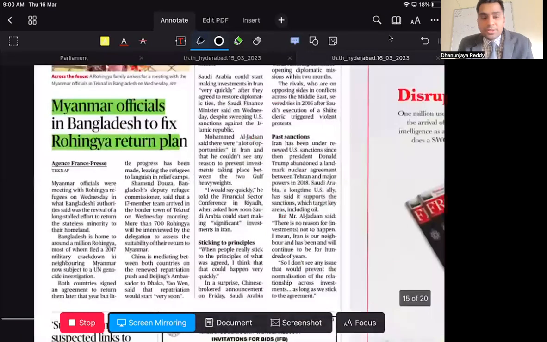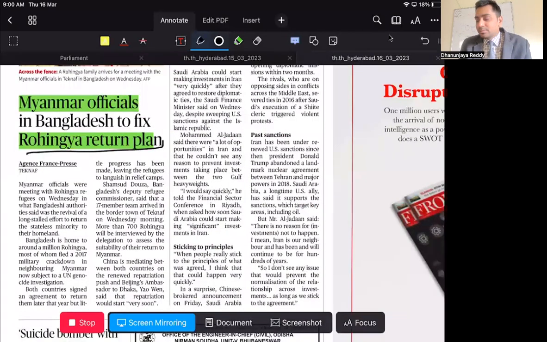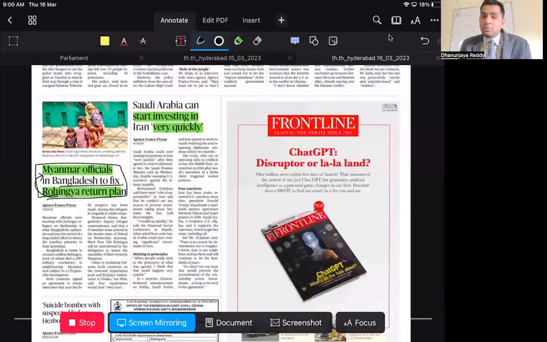Myanmar officials in Bangladesh to fix Rohingya return plan. Some good news coming. Rohingyas are the Muslim minorities in Myanmar who have fled from Buddhist domination and mass killings into Bangladesh. They came all the way to India. So they are fixing a plan to return them to their home country.